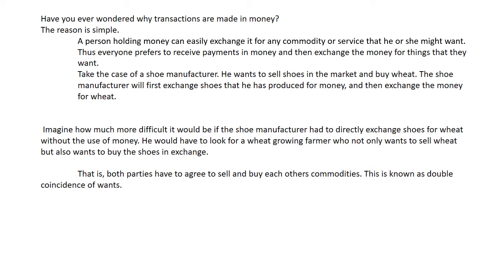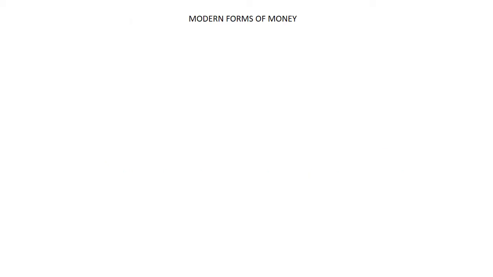But you see, students, this problem is overcome by money. To do the barter system, there needs to be a double coincidence. That means my thing should match with the person who is selling. If there is no matching, no coincidence, then we cannot do the trading. So this was the problem with the barter system, double coincidence. So money solved this.